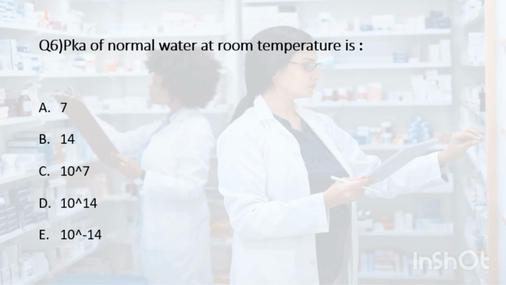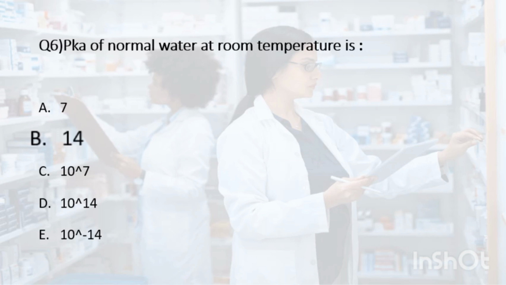Question number 6. The pK of normal water at room temperature is: 7, 14, 10 to the power 7, 10 square 14, or 10 to the power minus 14? Yes, you are correct. The pK of water at room temperature is not defined, as water is not an acid. The correct option for the given question is B, 14. Why? The pK value is generally used to describe the acidity or basicity of weak acids and bases. Water is a neutral substance and does not have an associated pK value.